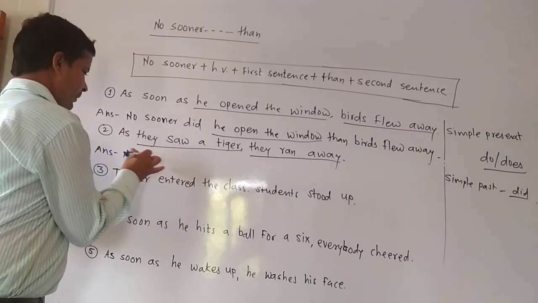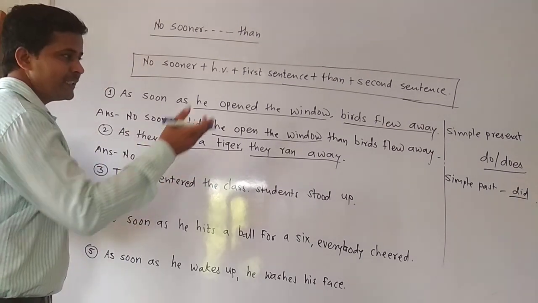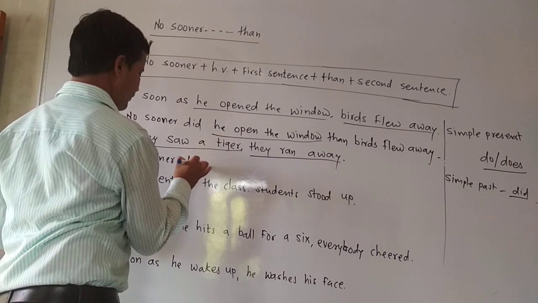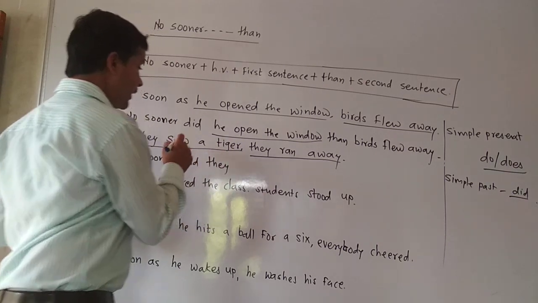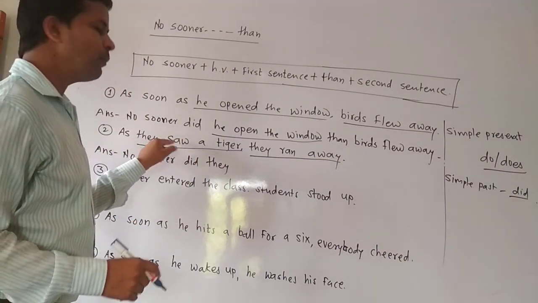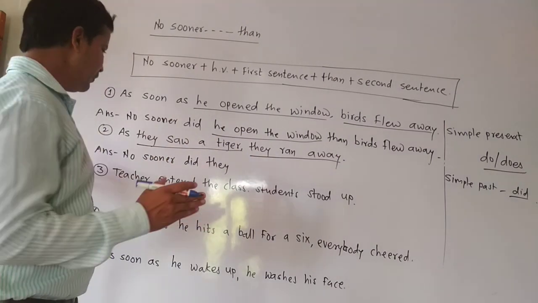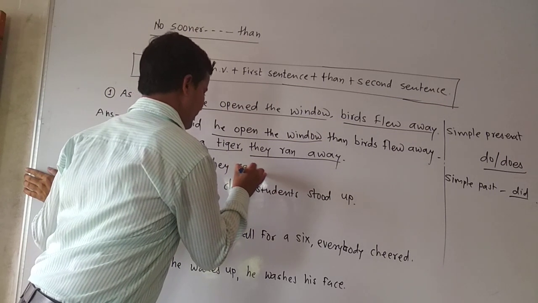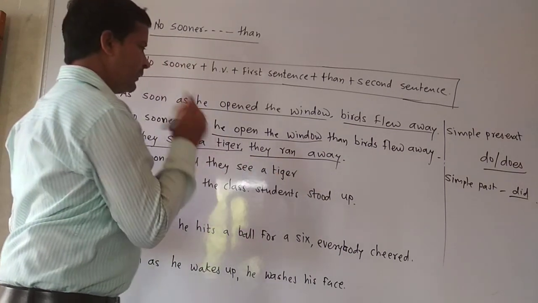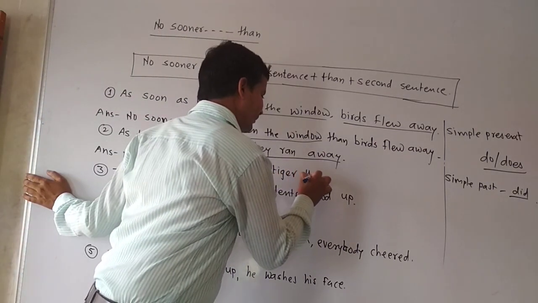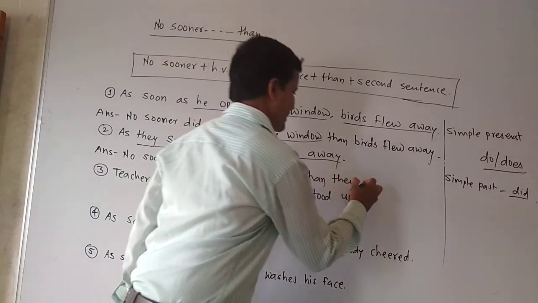First of all we will take "no sooner." Then the helping verb, obviously simple past tense, it means we have to write did. No sooner did they. Now we have used did, so that's why saw will become see, because did is given, that's why the main verb form will be used there. After that, they see a tiger. Then after that we have to take than, and the second sentence will be as it is, no change.